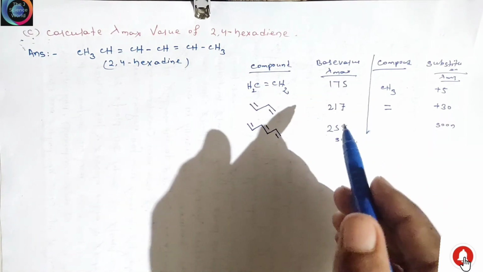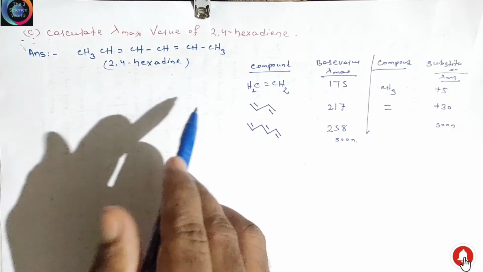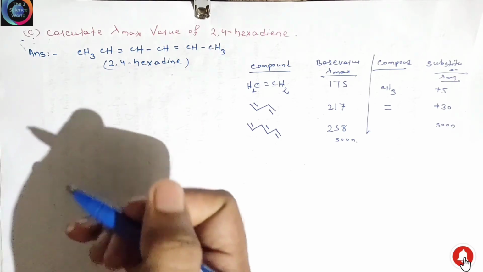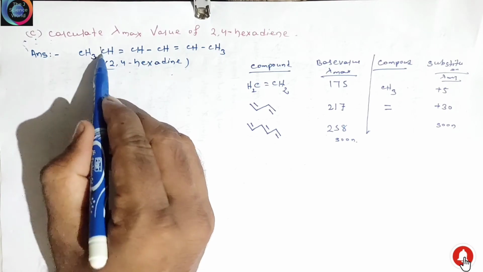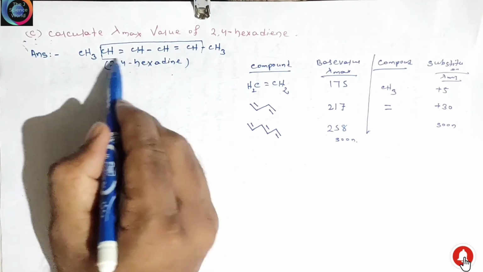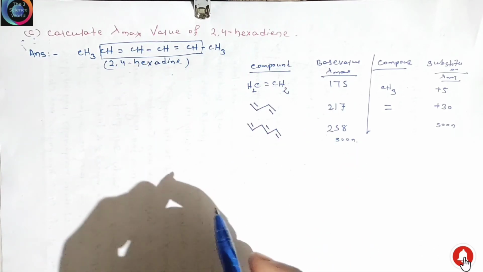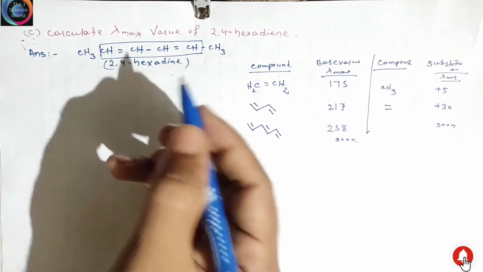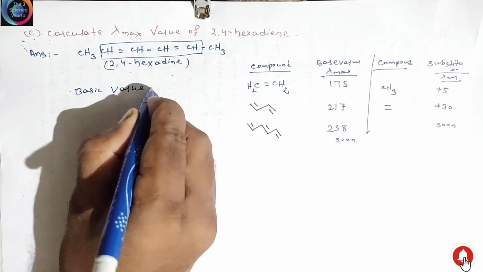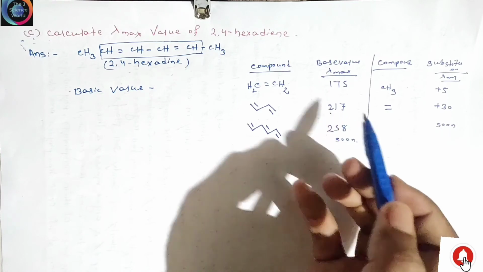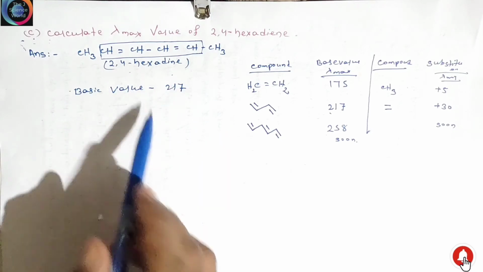Now use this data. I hope you will be able to calculate the lambda maximum value of 2,4-hexadiene. Please pause the video and answer in the comment section. Okay, let's do this. This is our 2,4-hexadiene. In this case, this is our diene part. So for diene we use the base value, that is 217, and 2 alkyl substituents.